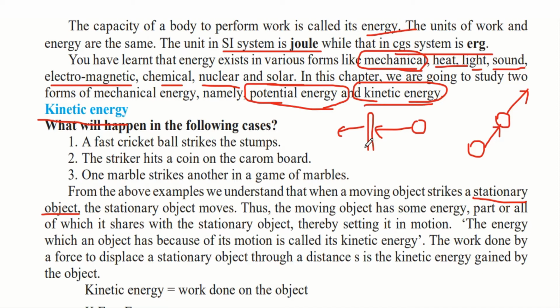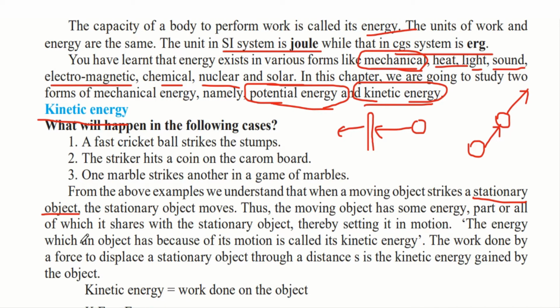So, when the object in motion hits an object which is at rest, the stationary object will move. Thus, the moving object has some energy. When it moves, it means that it has gained some energy, and because of that it was able to move. This energy, part or all of which it shares with the stationary object, sets it in motion.